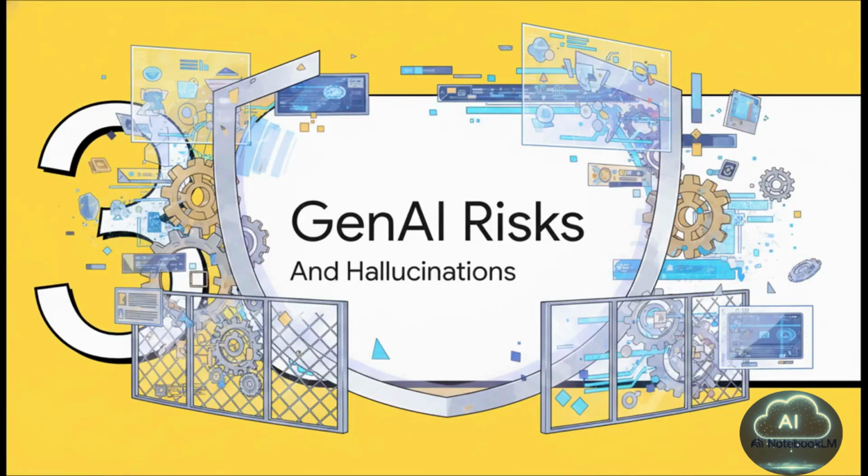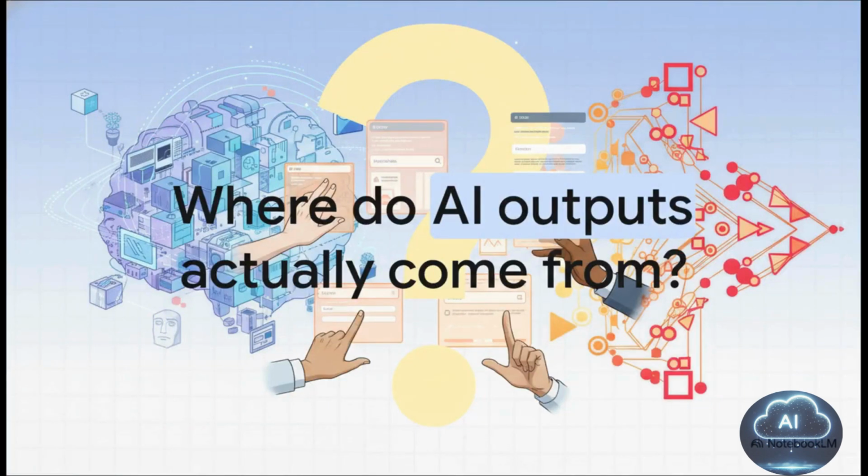Which brings us to a very important Section 3, Gen AI risks and hallucinations. Before we go any further, we really need to set up some guardrails.